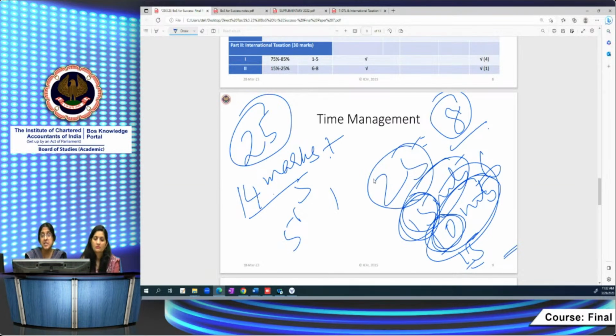But the compulsory question, I would suggest that all of you be very well prepared for it and do attempt. Don't leave out the compulsory question because that's a very scoring question. Even if you don't know 100% of the amendments, and you know only 80% of it, still out of 14 marks, you should be able to score 10 marks with good preparation.